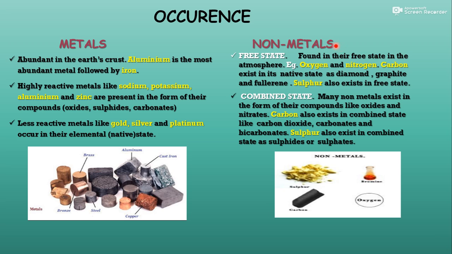Non-metals are found in their free state in the atmosphere, like oxygen, like nitrogen. Carbon exists in the native state as diamond, graphite and fullerenes. These are the different forms of carbon. Sulfur also exists in the free state. So these are the examples of non-metals which exist in the free state.